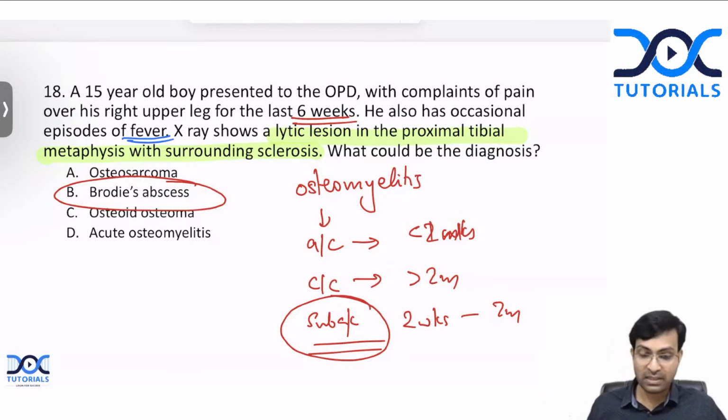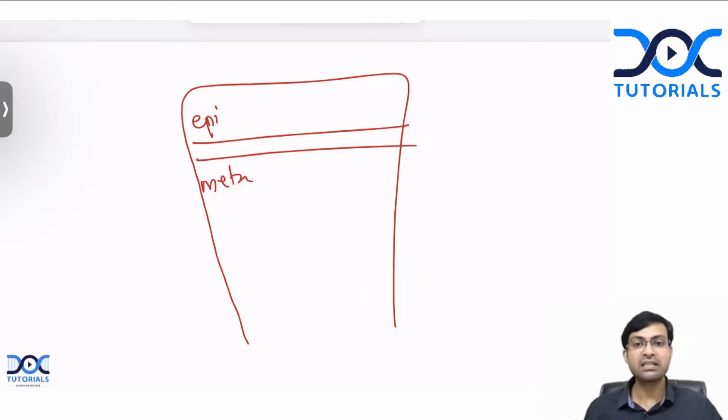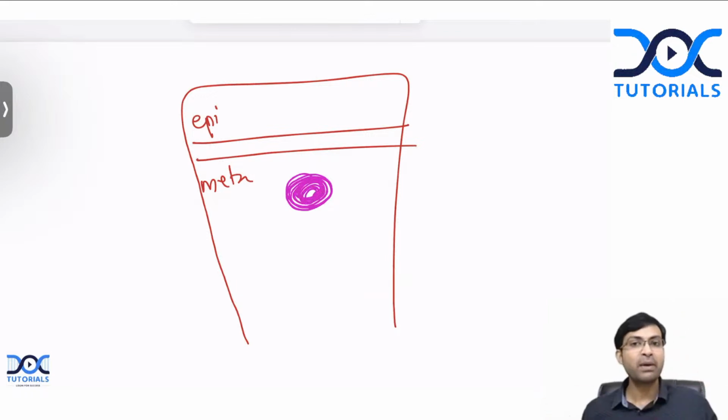Now, how does this Brody's abscess occur? It is a very interesting thing. So you have the proximal tibia like this. This is a child, so this will be the physis. This is the epiphysis. This is the metaphysis. Now, an infection starts in the metaphysis and there is pus and abscess formation like this. The pus tries to spread.